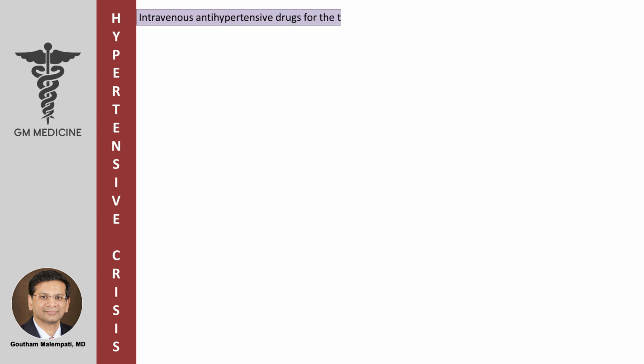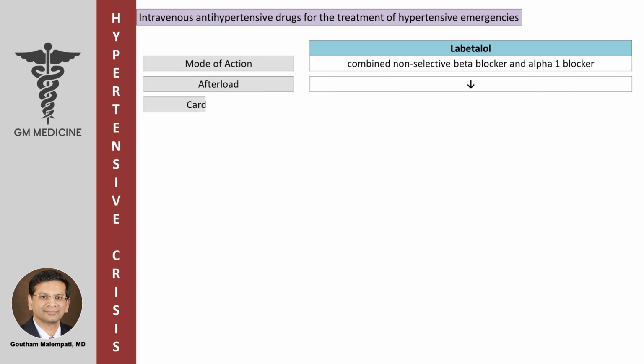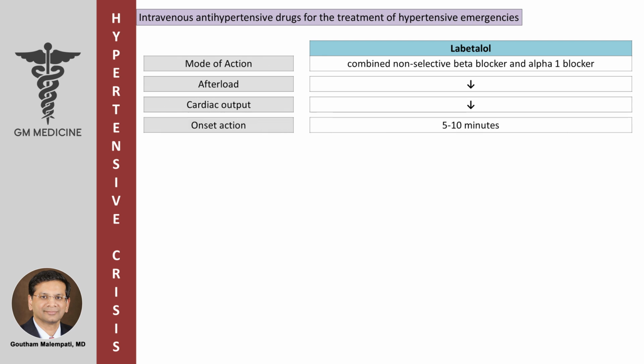Intravenous antihypertensive drugs for the treatment of hypertensive emergencies. Labetalol. It's a combined non-selective beta blocker and alpha-1 blocker. It decreases the afterload and cardiac output. Its onset of action is 5 to 10 minutes and duration is 3 to 6 hours.